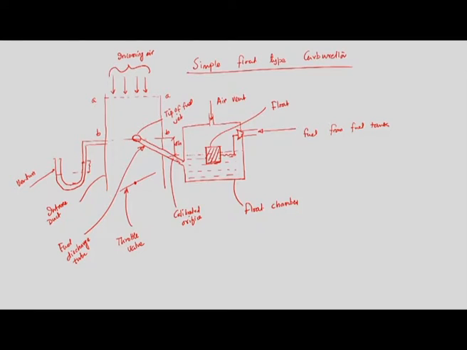Rather, we are creating a vacuum inside the cylinder, and that vacuum creates a driving force for the supply of air through the intake manifold from ambience to the cylinder. Now, air will rush from ambience to the cylinder through the intake manifold. While air is coming, we have to supply fuel at the middle of the intake duct, so that the incoming air velocity will try to fragment the fuel into finite droplets.